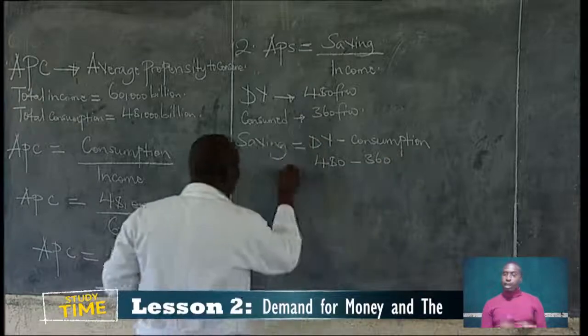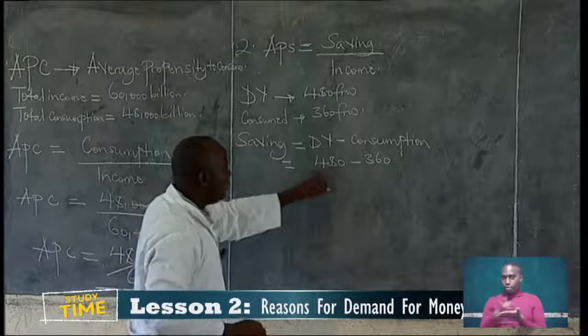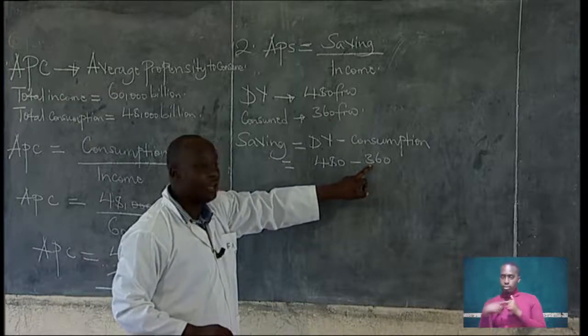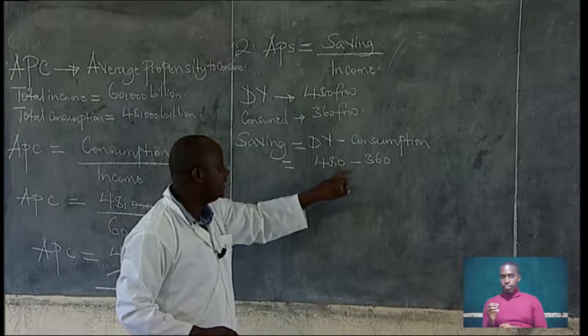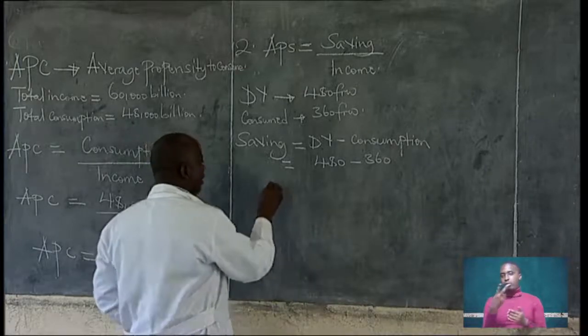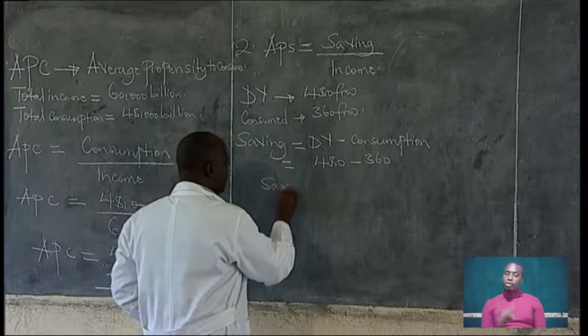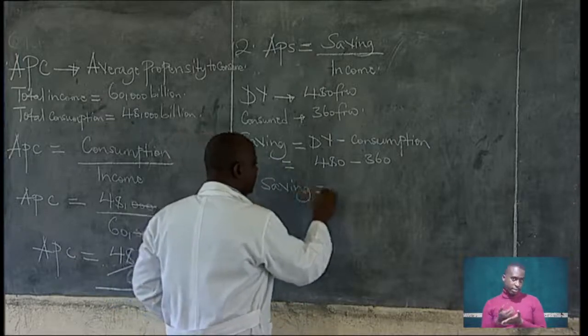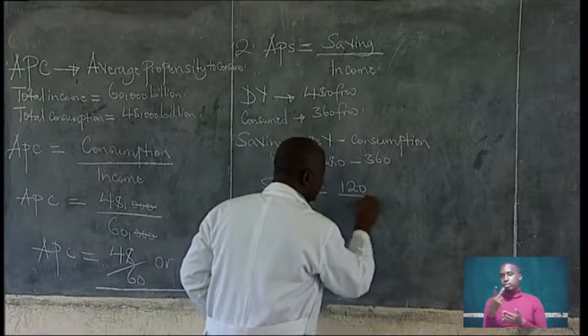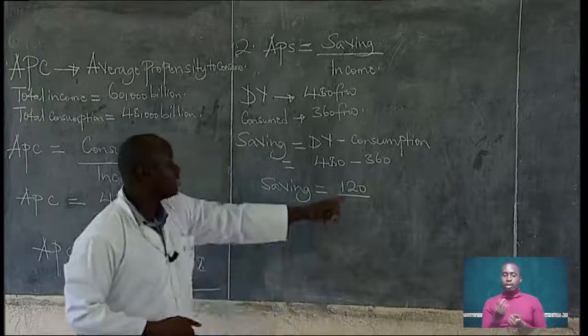Now, how much was saved? If you get 480 minus 360, you will get 120. Saving, what was saved, is 120. This is the amount of money that was saved.